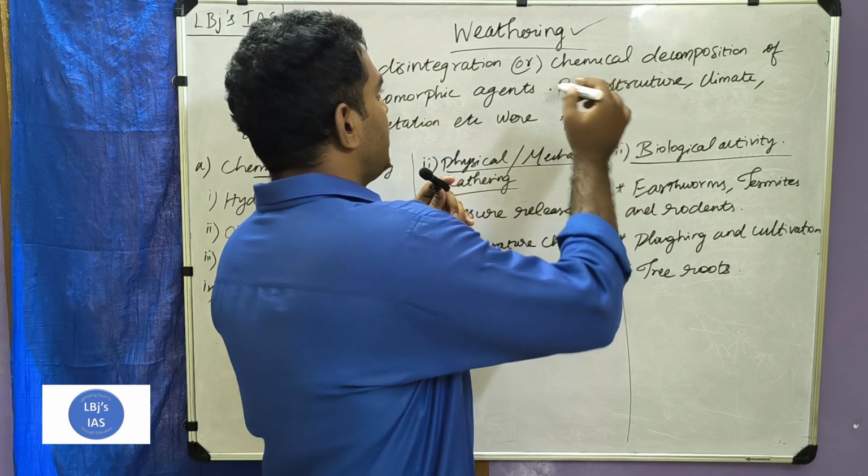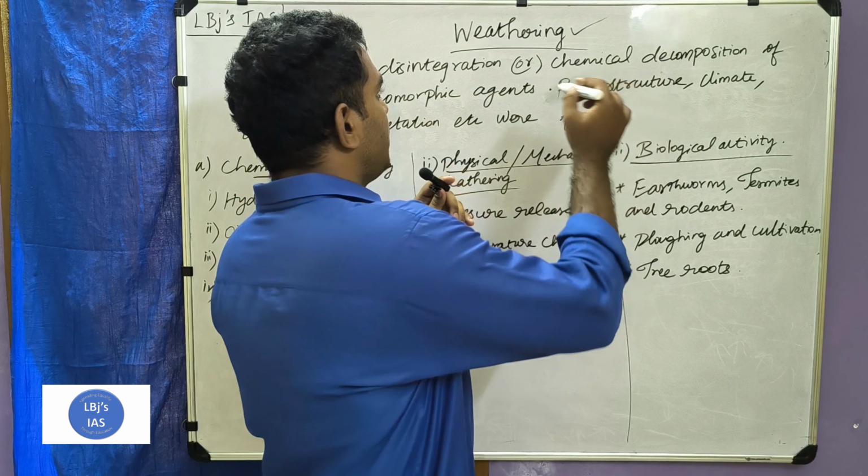Next, temperature changes. What happens during temperature changes is that, for example, changes in the temperature cause a weakening of rocks. If a very high temperature falls on a rock, the outer surface of the rock will heat up, but the interior of the rock will not heat up very much. It was cooler when compared to the outer surface.